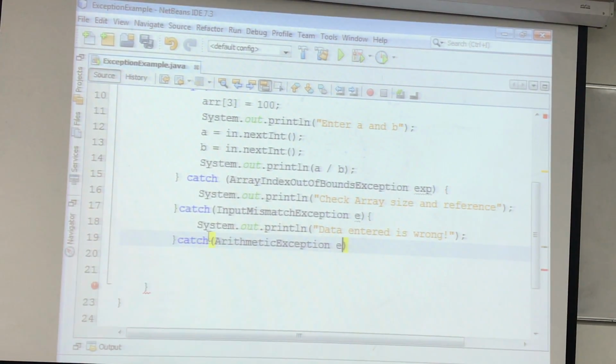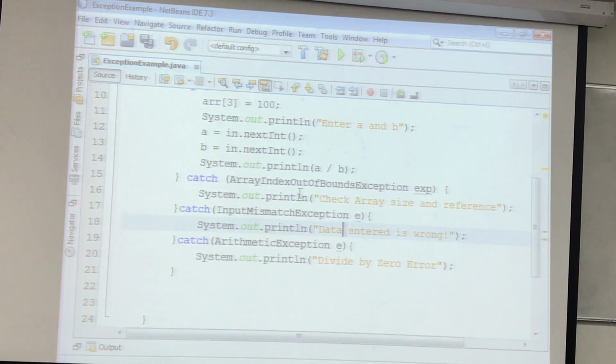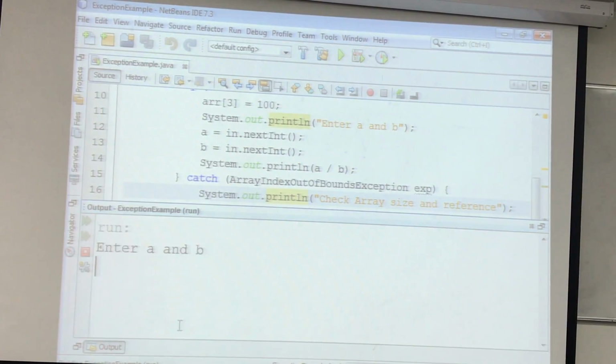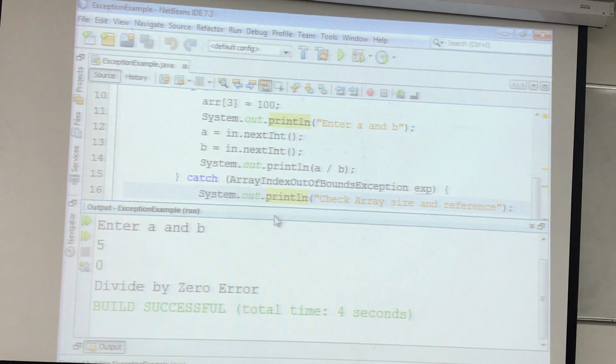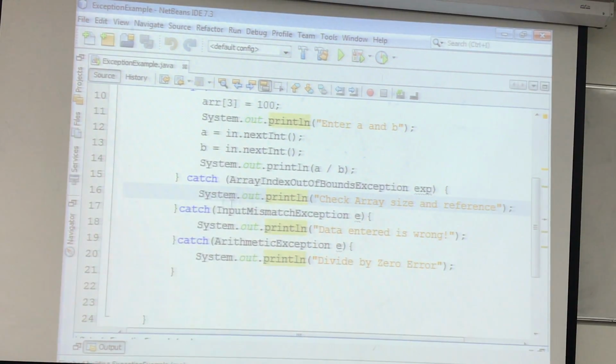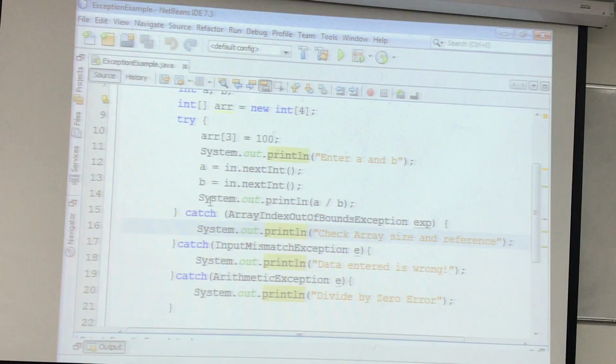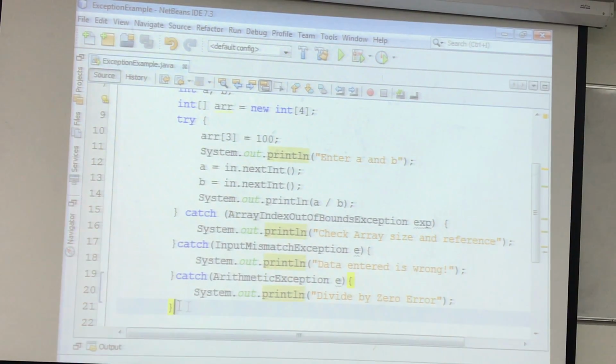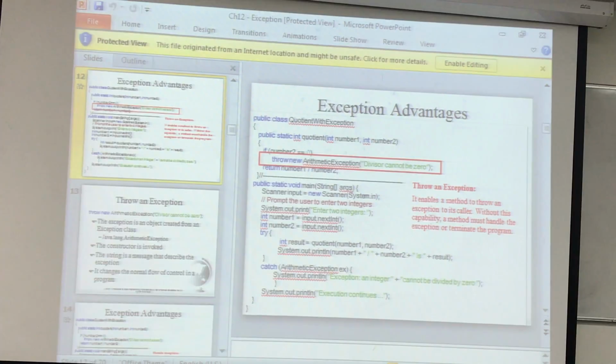This is the third type, for example e, and then I will say something like arithmetic exception, or divide by 0 error. Okay. So now when I run this, at least I have handled all the possible exceptions in my program.